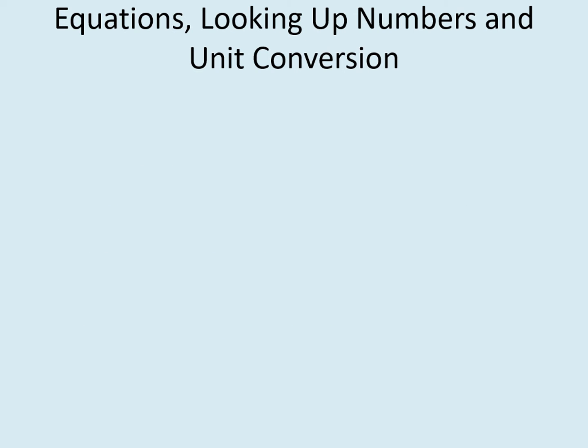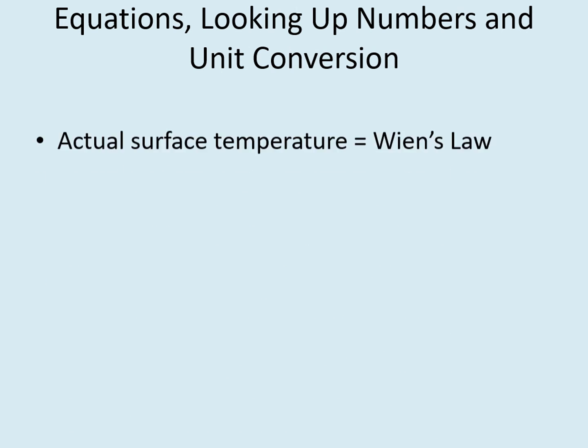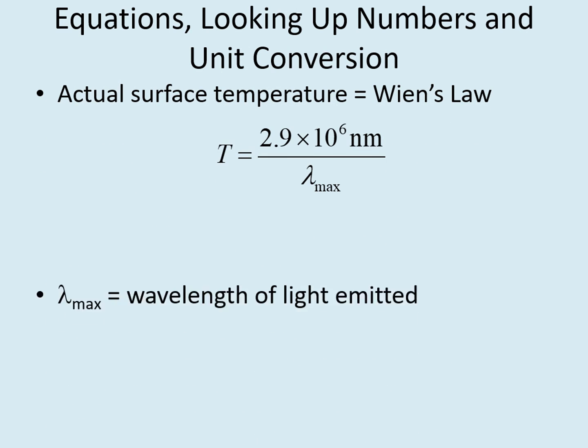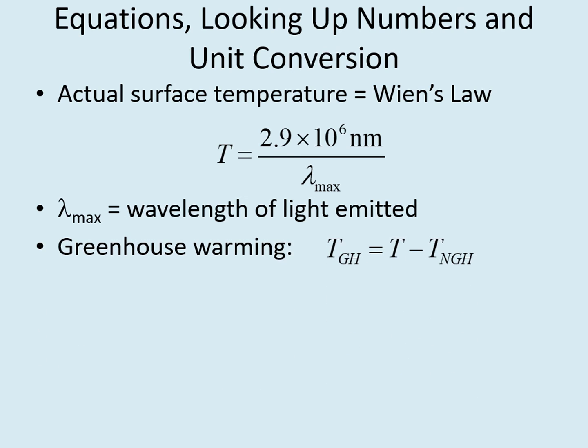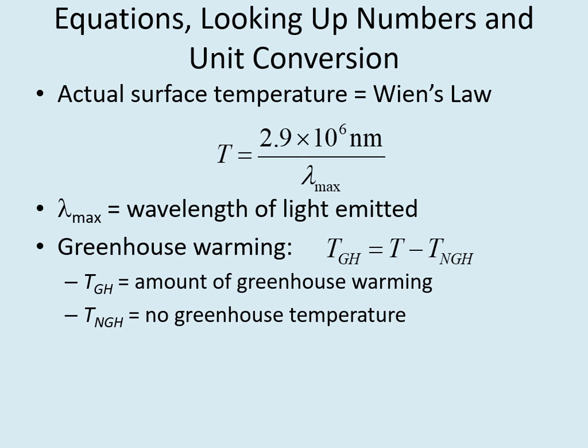There are two equations in this problem, one that we've already used before and one that's new. The one we've used before is Wien's law. That's the equation we used earlier to calculate the temperatures of the outer planets. In this problem, we'll start out by doing exactly the same thing with inner planets. The second equation simply defines how much greenhouse warming a planet has. The amount of greenhouse warming is just the difference between the actual surface temperature, which you calculated from Wien's law, and the predicted surface temperature from solar heating alone. This is also known as the no greenhouse temperature.